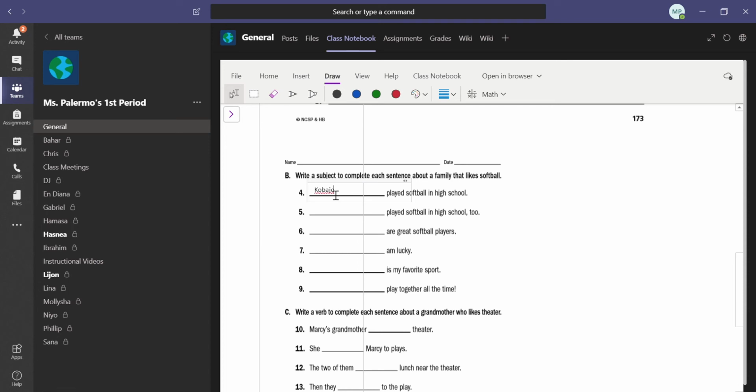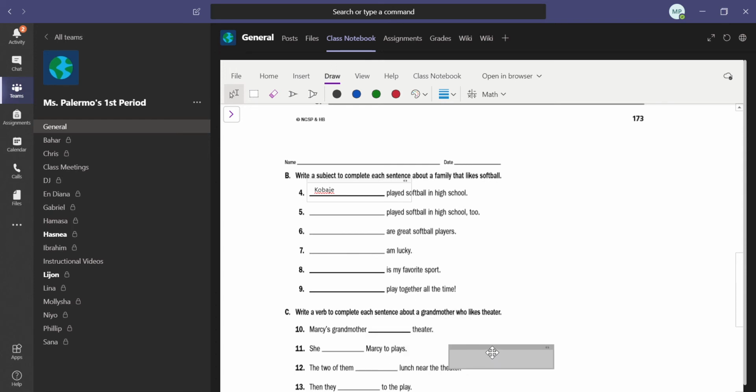Do we know anybody who played softball? We know a couple baseball players, but let's stick with Kobashi. So for our example, our subject is Kobashi, and the rest of the sentence, played softball in high school. So let's then skip, because you guys are going to do the rest by yourselves.